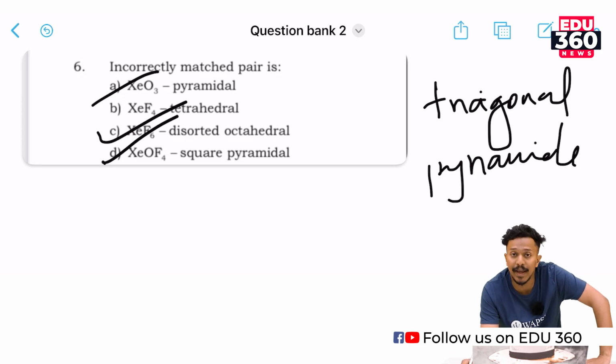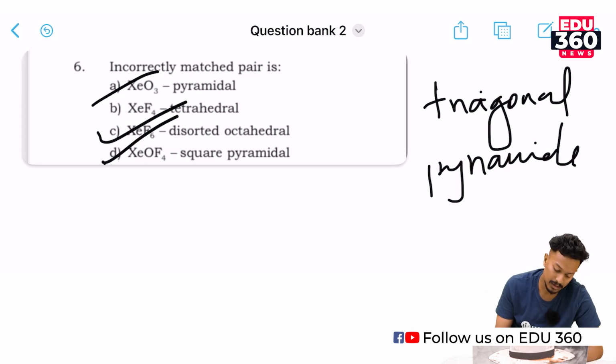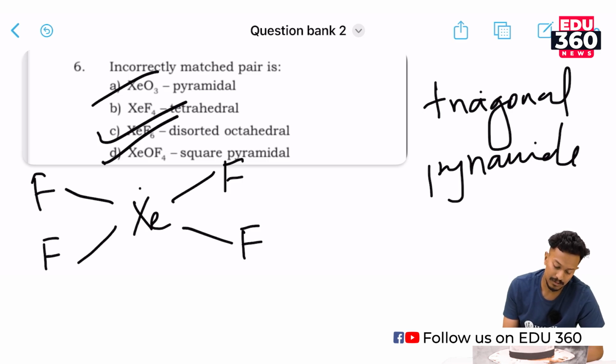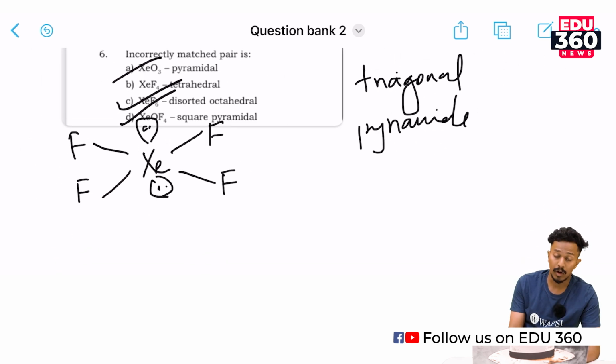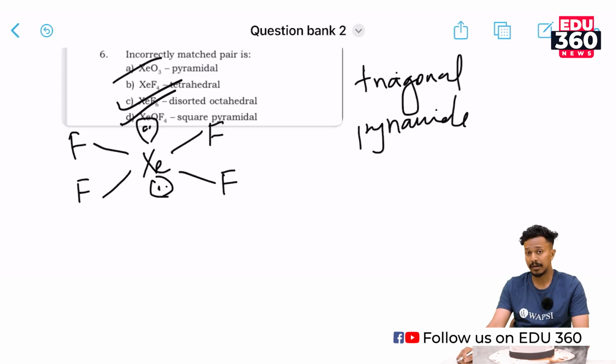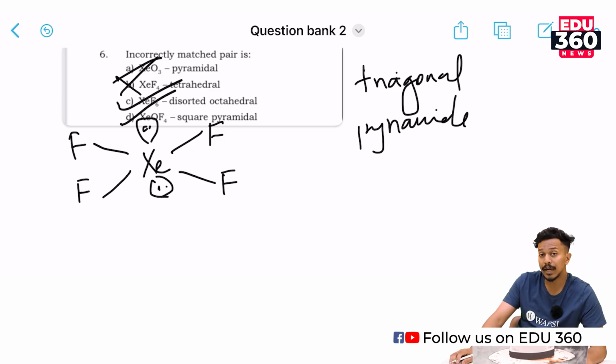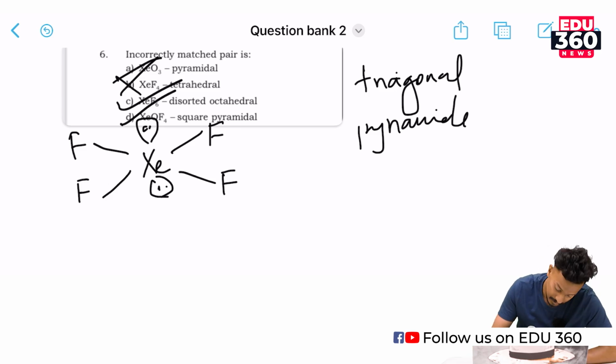What about XeF4? There are 4 bonding atoms and 2 lone pairs, with the 2 lone pairs on both ends. So this is a square planar structure, not tetrahedral. So the incorrect option is XeF4 as tetrahedral, which is wrong. XeF4 has a square planar structure.